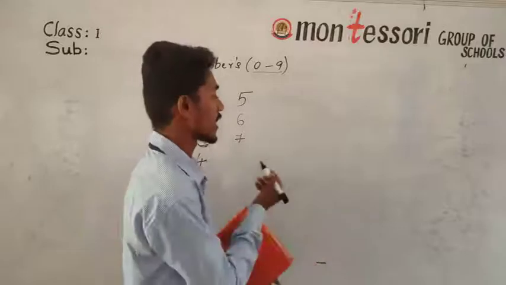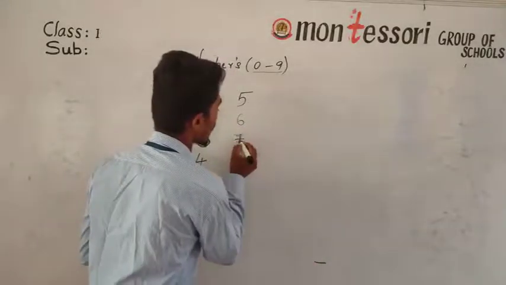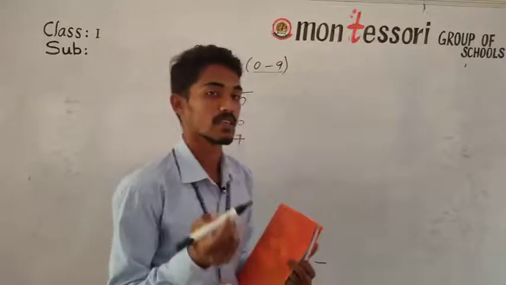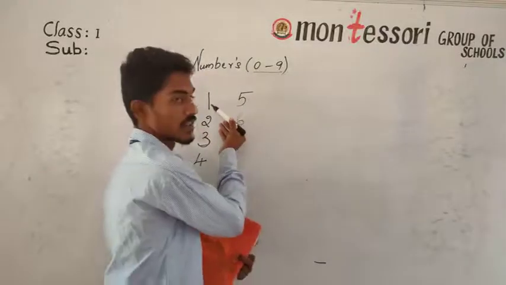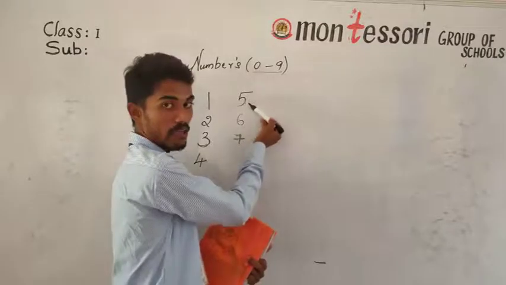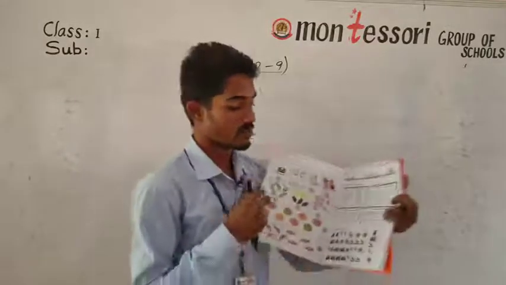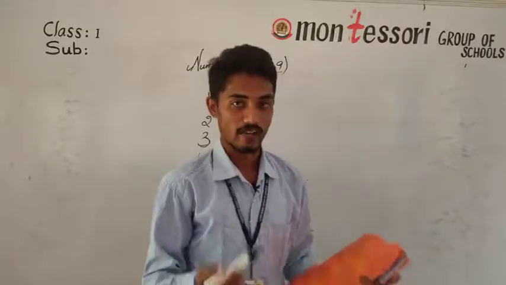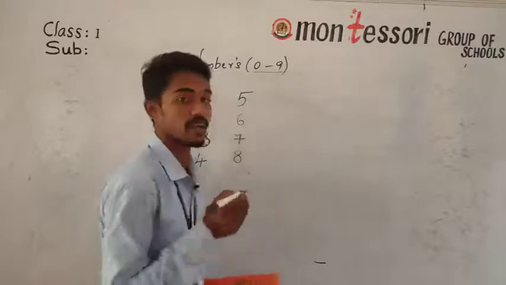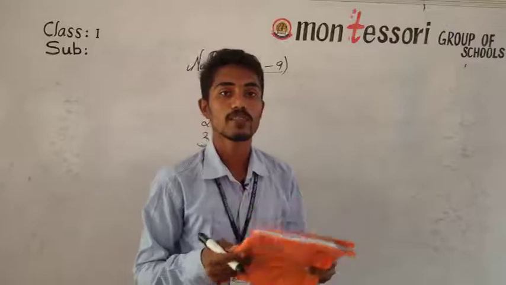So what do we have to write down in the box? 7. The number we have to write is 7. So in the series, the first number will be 1, 2, 3, 4, 5, 6 and 7. How many numbers have we got? 7. So after 7 we have to go with the number 8. After 7 the number is 8.